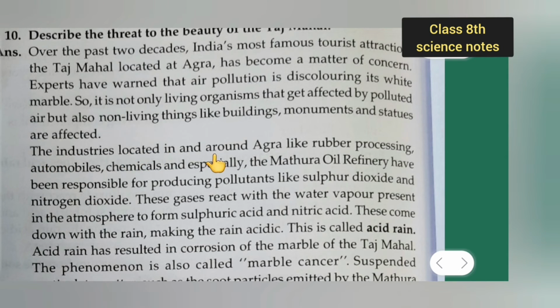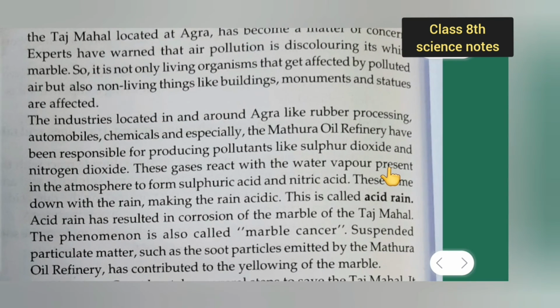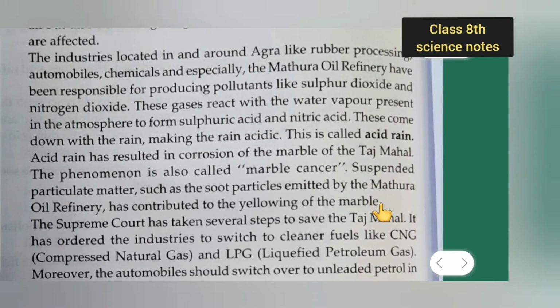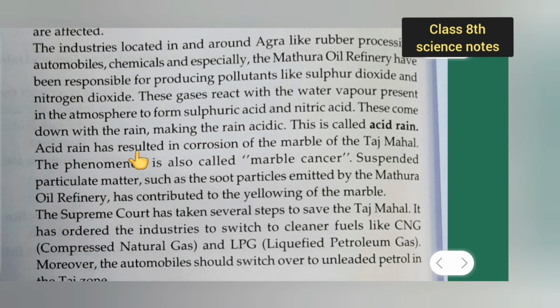The industries located in and around Agra, like rubber processing, automobile, chemicals, and especially the Mathura oil refinery, have been responsible for producing pollutants like sulfur dioxide and nitrogen dioxide. These gases react with the water vapor present in the atmosphere to form sulfuric acid and nitric acid. This comes down with the rain, making the rain acidic. This is called acid rain.